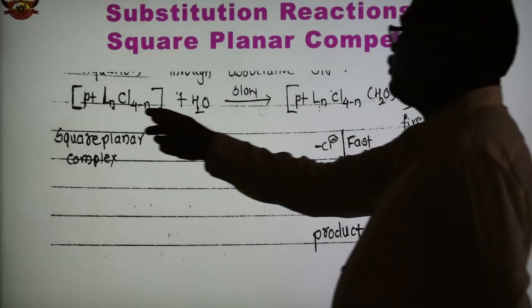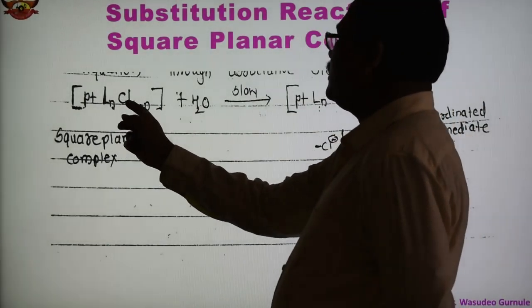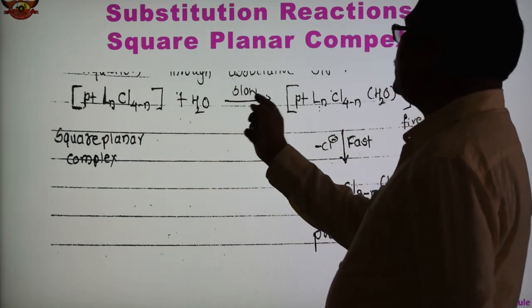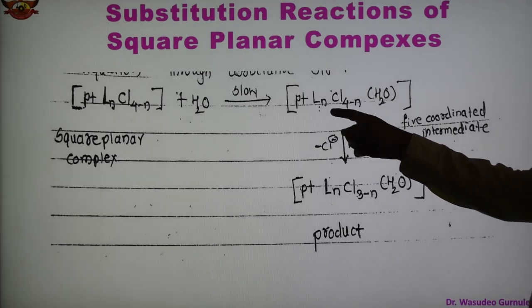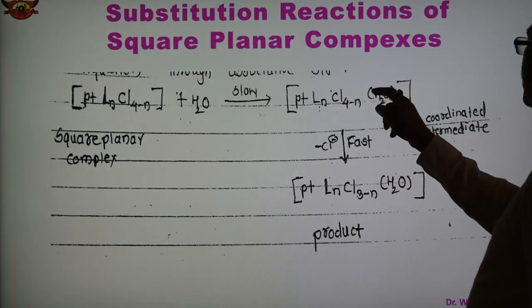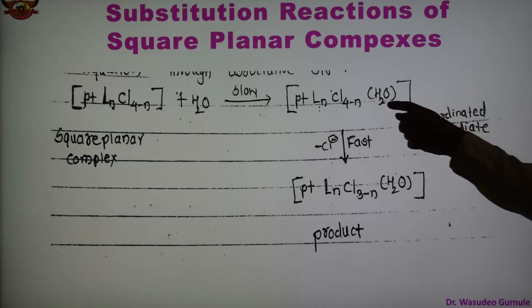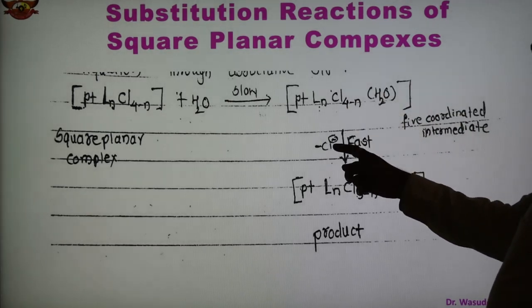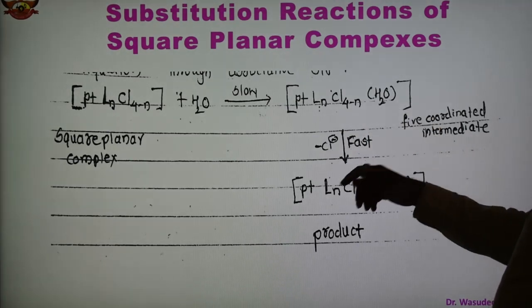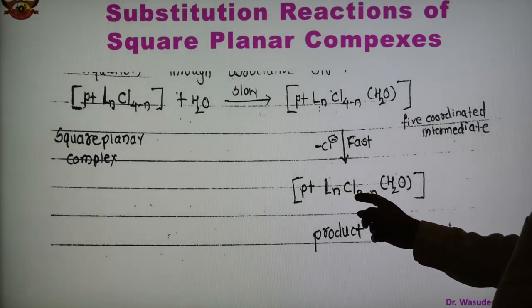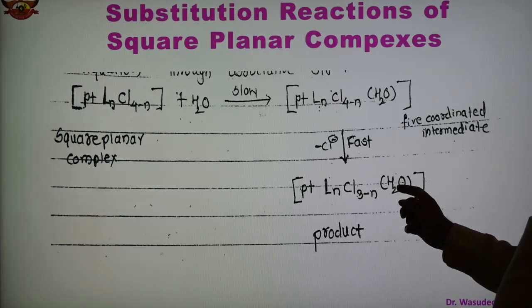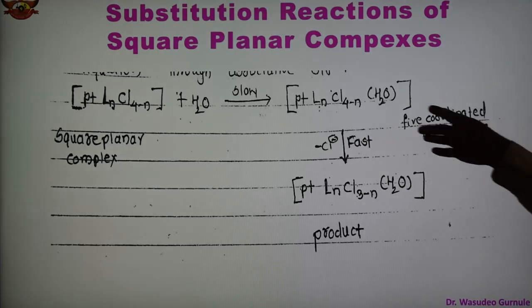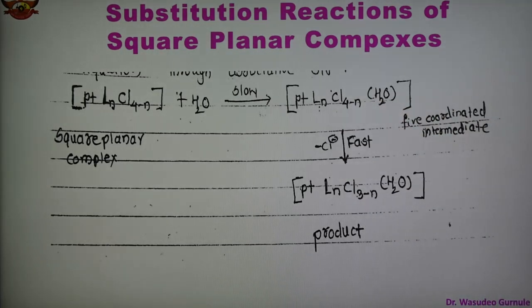So this is the square planar complex, PtLCl3, reacting with water, and this is the slow reaction. The water enters the coordination sphere, so this is known as the five-coordinate intermediate formed. After that, one Cl is removed, the reaction is fast, and we get PtLCl2(H2O). So this is the final product. In this way, Cl is removed and in its place water is there.